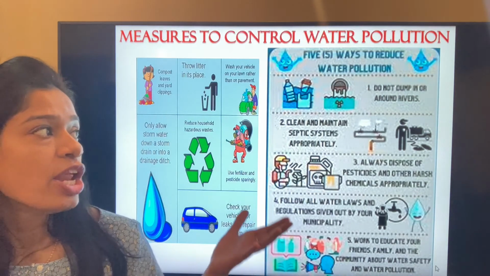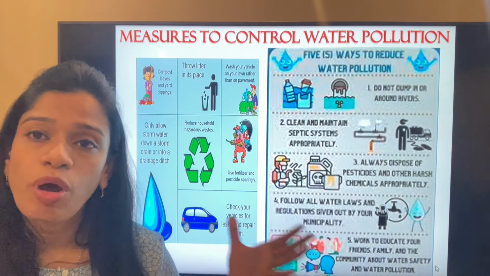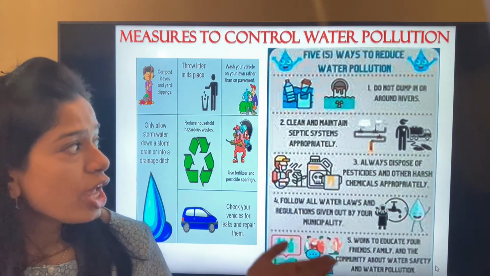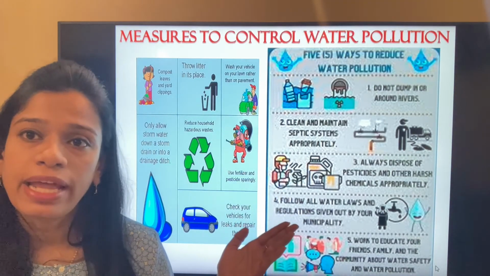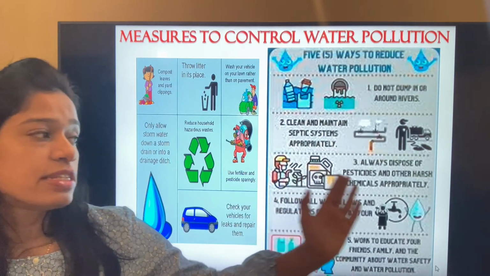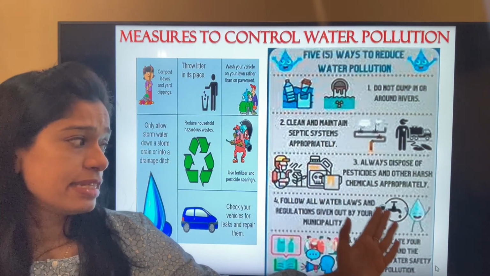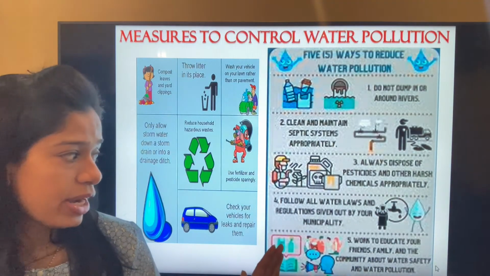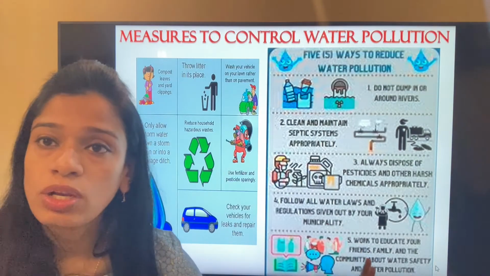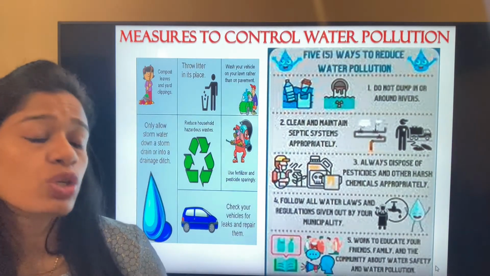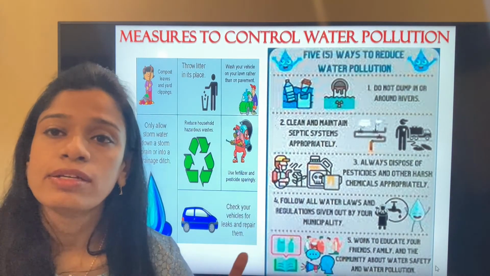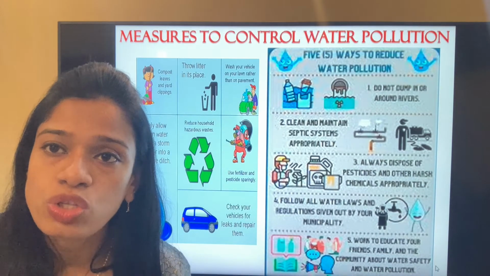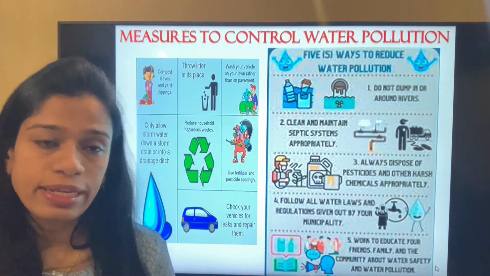That is, we can take proper measures not to dump any of the waste into water, clean and maintain the septic tanks properly, always dispose of pesticides, insecticides, chemical fertilizers and agricultural waste separately, follow all the water laws that have been laid down, and work to educate not only others but also everybody nearby, so that they do not go and pollute the nearby water body.